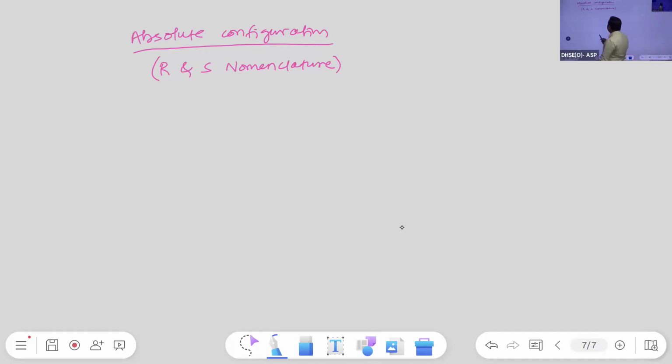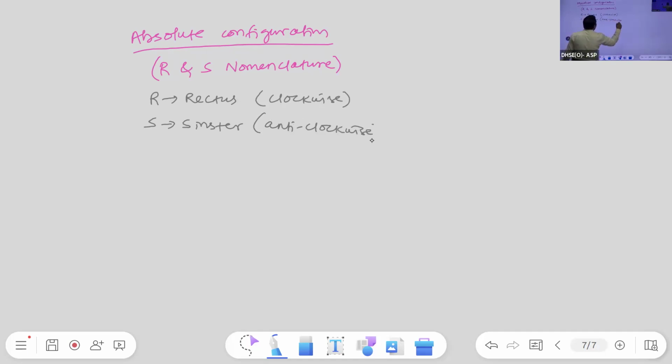So R and S derived from R stands for rectus, S stands for sinister. Rectus means clockwise or towards right. Sinister means anti-clockwise or towards left. Anti-clockwise or towards left. Okay.